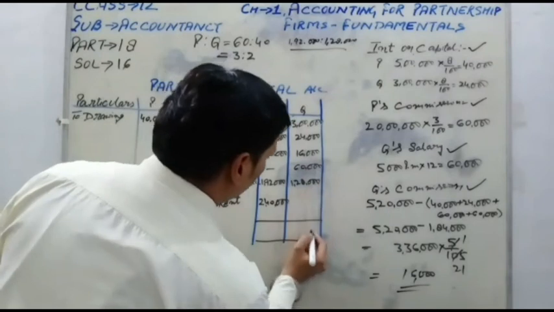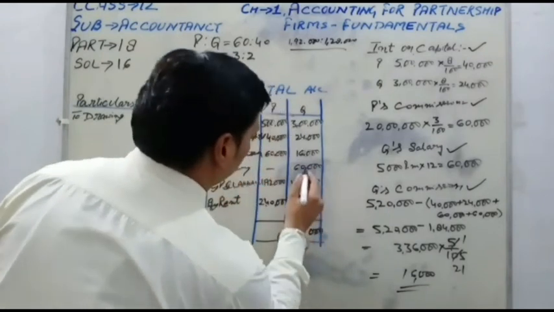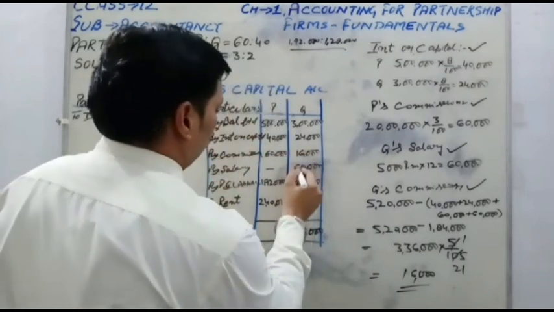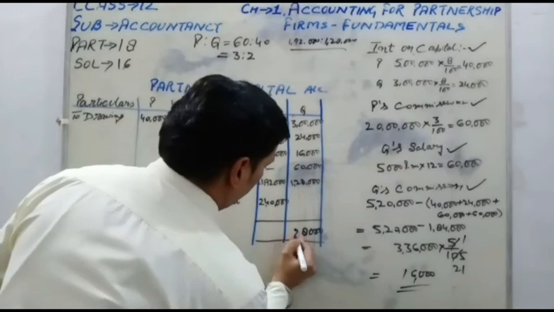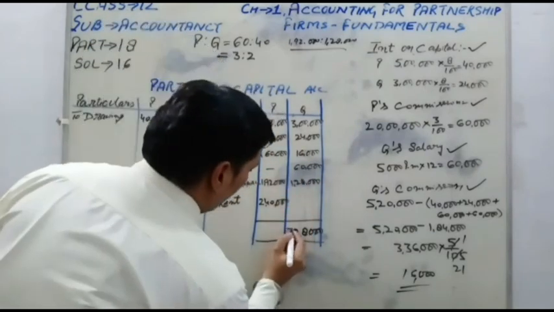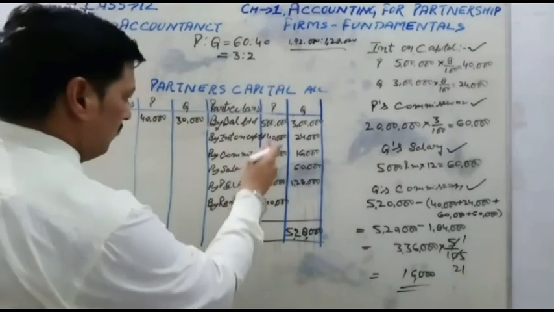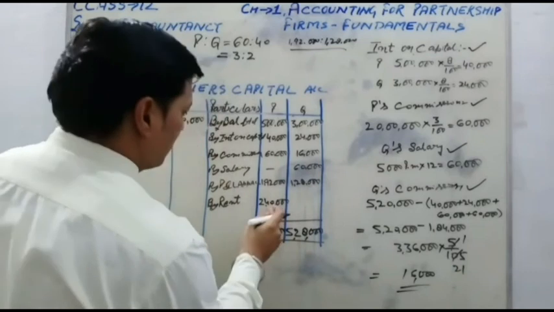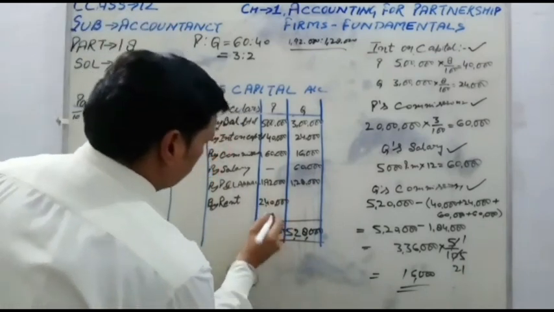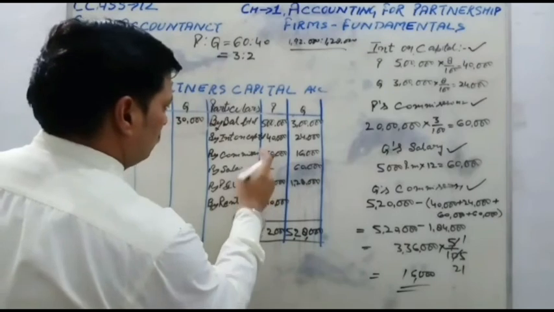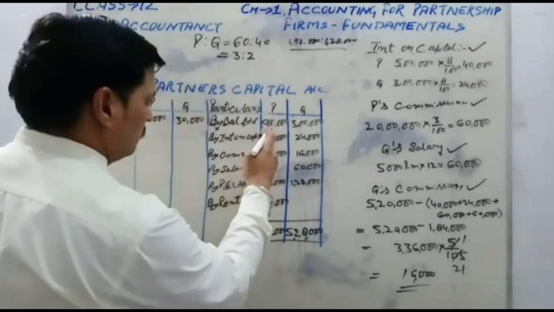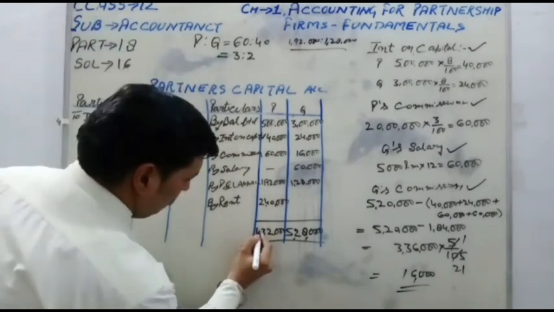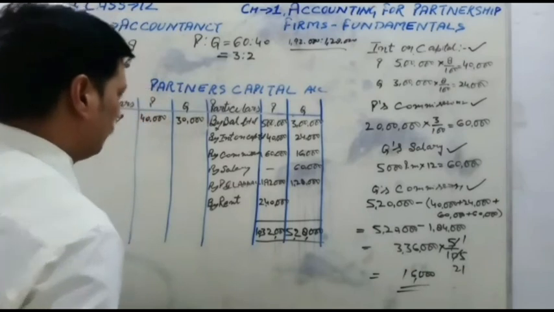Now total, I think posting is posted in the account. Five lakh 28,000 and the P's account 13, 19, 4, 23, 2, 2, 6, 8, 8, 10 lakh 32,000.